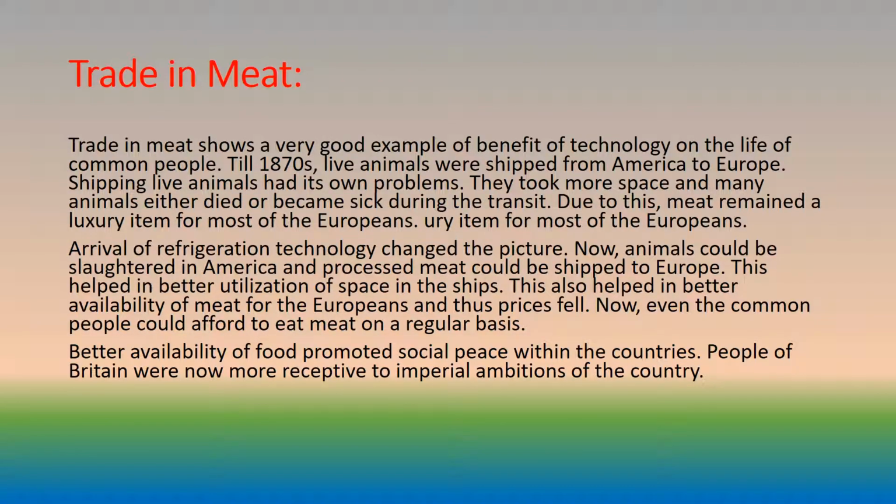Trade in meat. Trade in meat shows a very good example of benefit of technology on the life of common people. Till 1870s, live animals were shipped from America to Europe. Shipping live animals had its own problems. They took more space and many animals either died or became sick during the transit. Due to this, meat remained a luxury item for most of the Europeans.